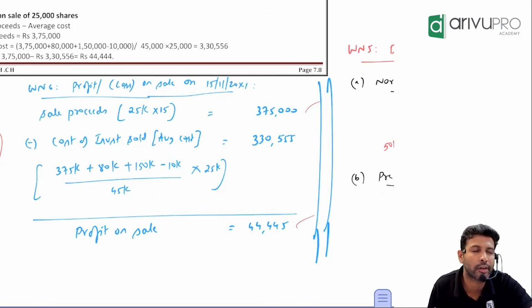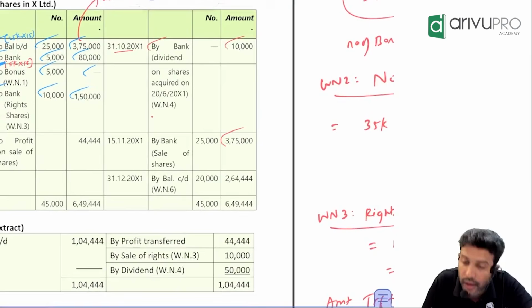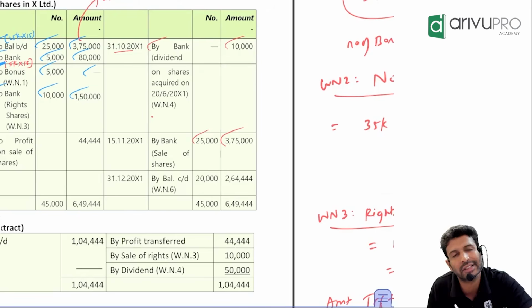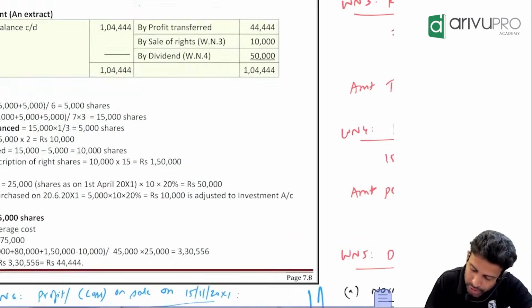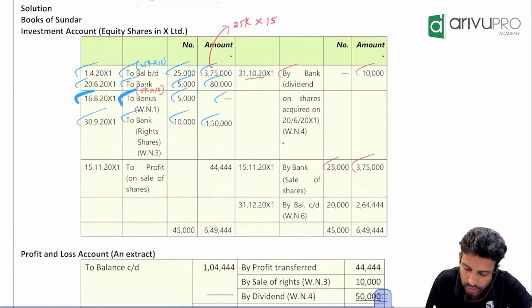What is the journal entry for investment sold? Bank account debit to investment. How much value? Sale proceeds of 375. Posted a number of shares column 25. Amount column 375. You made a profit. Profit means credit or debit? Debit. How much? 44,445. The debit side, one number, let's not fight over one rupee.